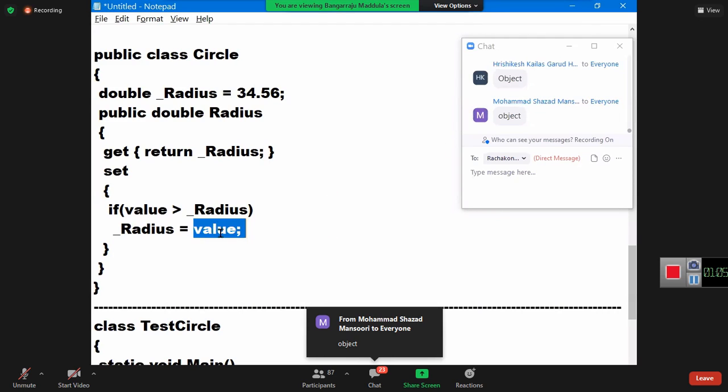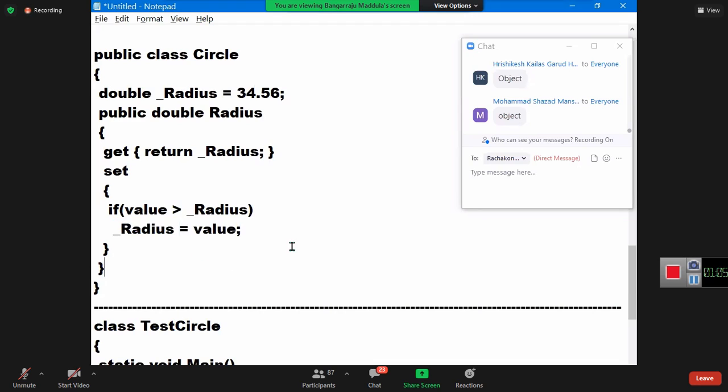And Hrishikesh and Muhammad, that's what I'm telling. It's not object. If it were an object, I would require to perform unboxing, because an object cannot be directly assigned to double. It's not an object. It is double. Why? Your property is double, so that is also double. Is it clear? Okay.